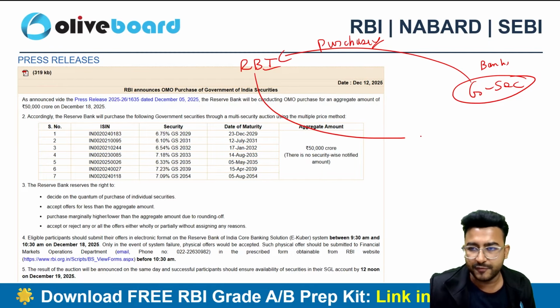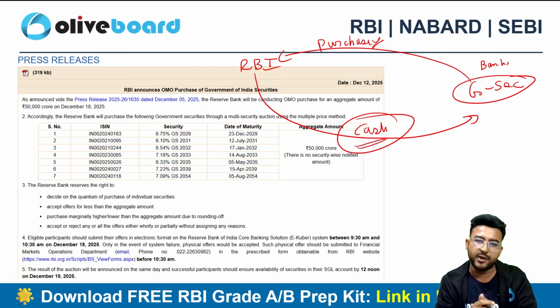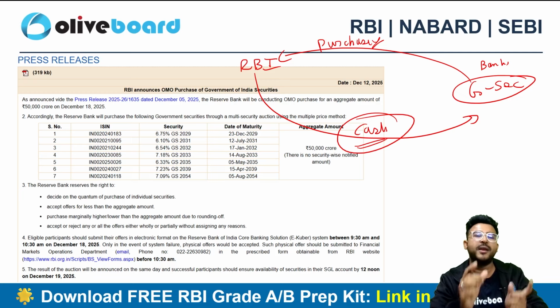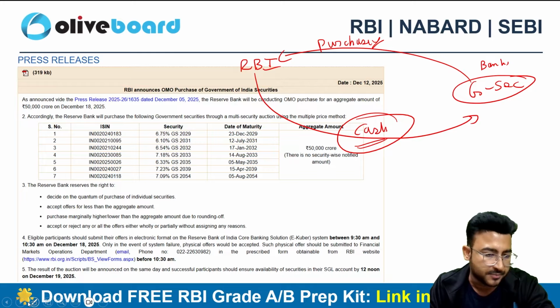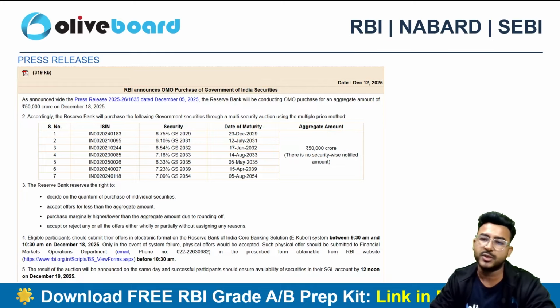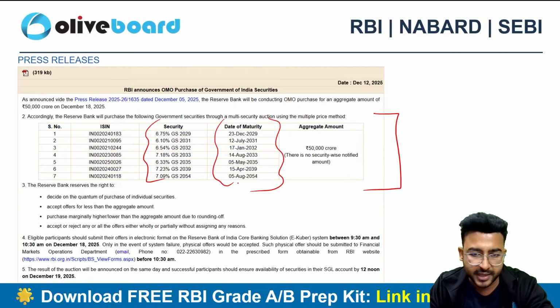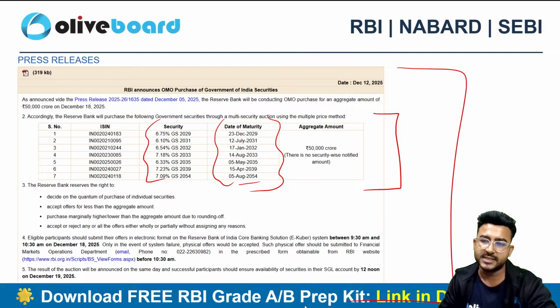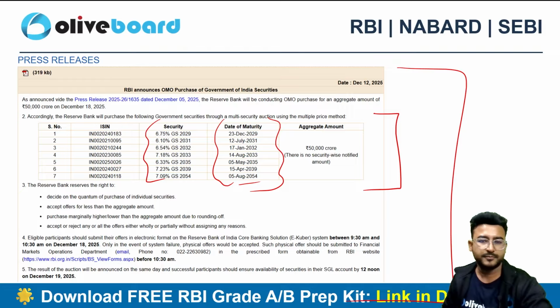then RBI must be infusing liquidity in the banking system, and the whole idea of doing this kind of OMO purchase, which is called open market operation purchase, is to infuse liquidity in the banking system, right? So by this move, RBI is actually infusing liquidity into the banking system. You can see these are the securities and these are the maturity periods. I can see that all the securities have a long tenure only, and that's a classic example of infusing durable liquidity into the system, right?